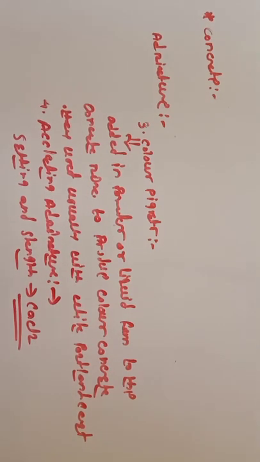Then we discussed the admixtures, their roles: water reducing, retarding, color pigments, accelerating admixtures, and then the mineral admixtures, in which we add fly ash and granulated iron blast furnace slag. They may replace a portion of cement, and it is very useful economically.